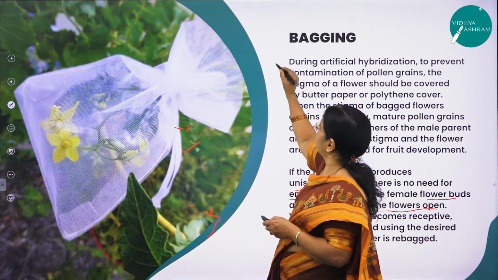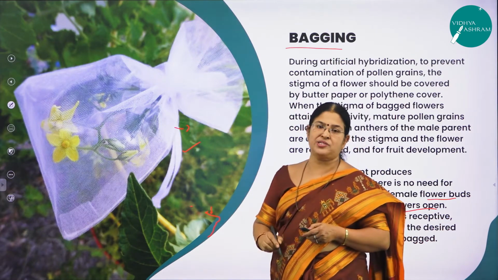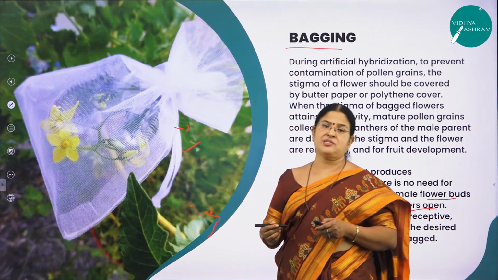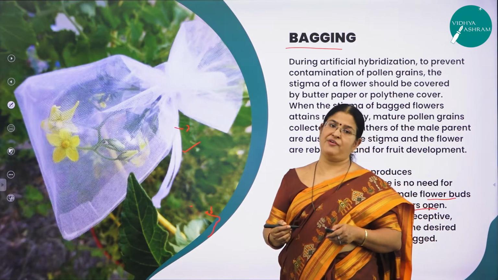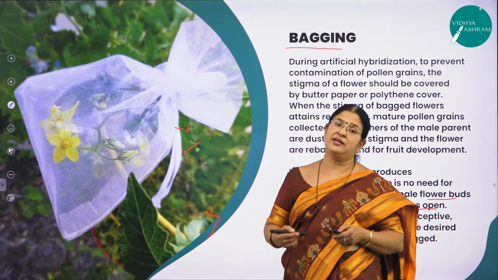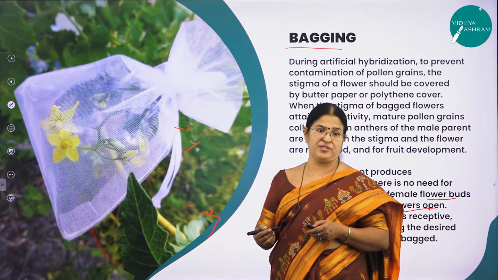What are the two very important techniques? One is called emasculation. What is emasculation? Emasculation is nothing but a technique of removal of anthers before they dehisce and release the pollen grains on the stigmatic surface of a flower.